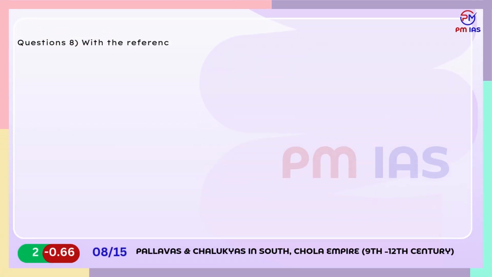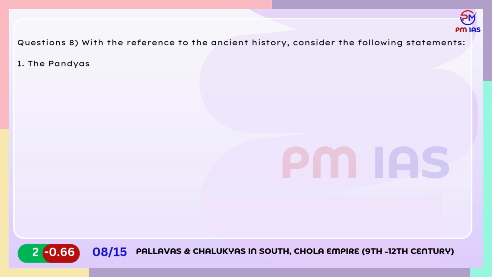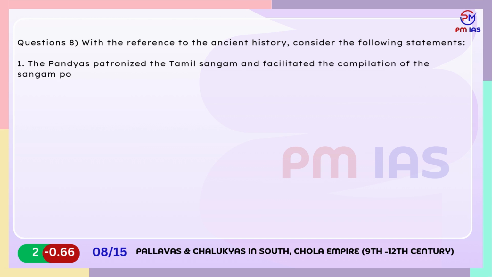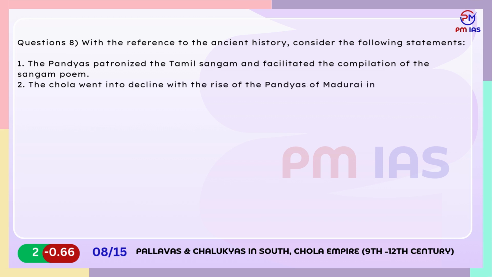Question 8. With reference to the ancient history, consider the following statements. 1. The Pandyas patronized the Tamil Sangam and facilitated the compilation of the Sangam poems. 2. The Cholas went into decline with the rise of the Pandyas of Madurai in the 9th century and were in constant conflict with them. Which of the statements given above are correct?